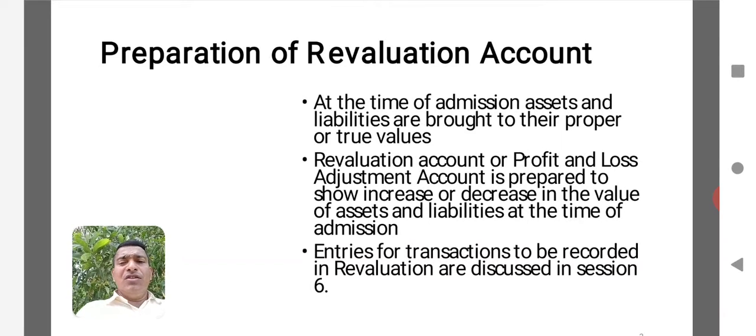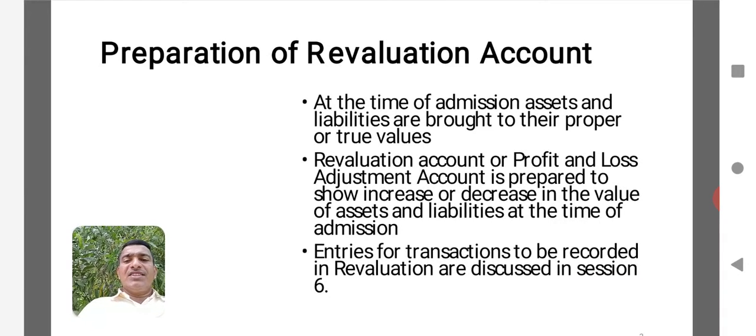So preparation of the revaluation account is the first important stage, you could say, in the accounting of a partnership firm at the time of admission, where the value of assets and liabilities are brought to the true value or their original value. Here any increase or decrease in the value of an asset or liability will be recorded. Unrecorded assets and unrecorded liabilities will be accounted for, and there will be a procedure in recording transactions in the revaluation account.